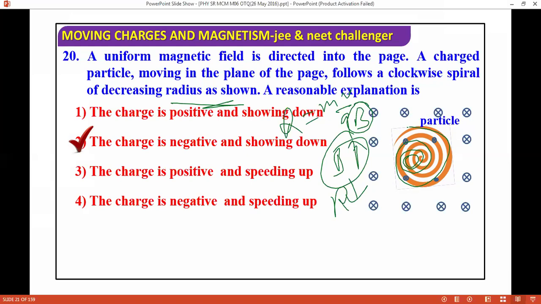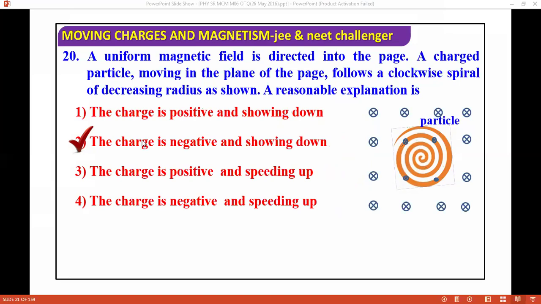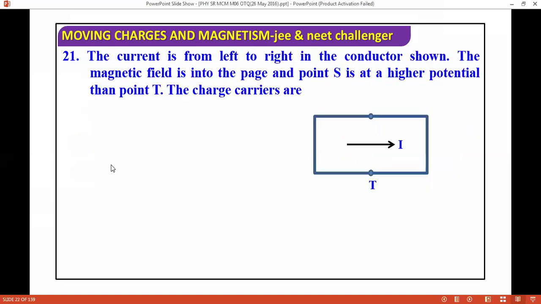You can think like this. This is a reasonable explanation, but we can create another explanation as well. Current is from left to right in the conductor, so the magnetic field is into the page.